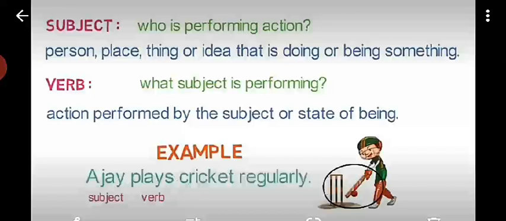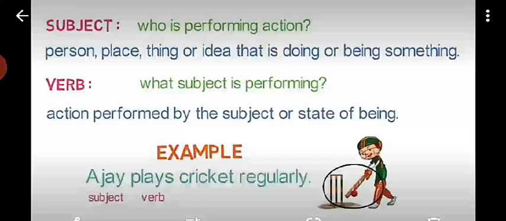First of all we have to recognize what is the subject, and when you know the subject, then you will know the verb. It is the act performed by the subject or state of being.